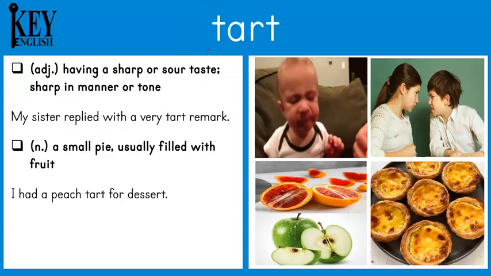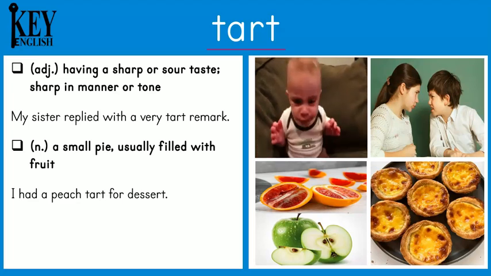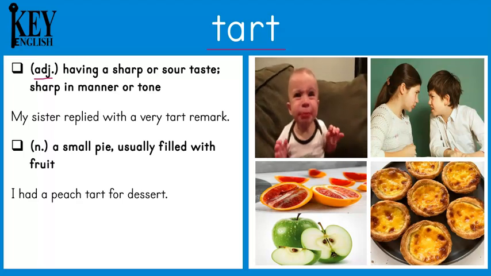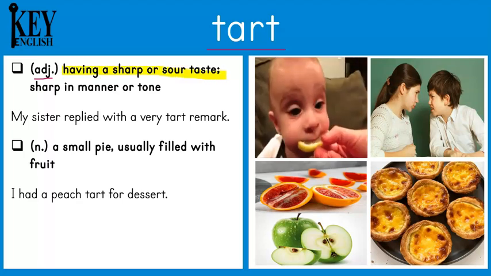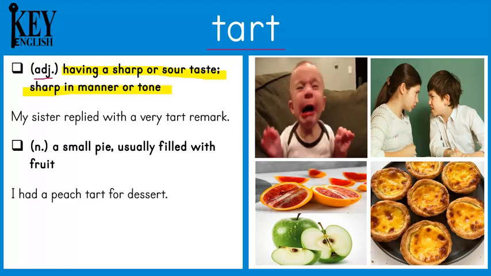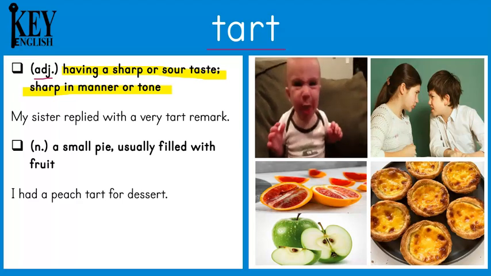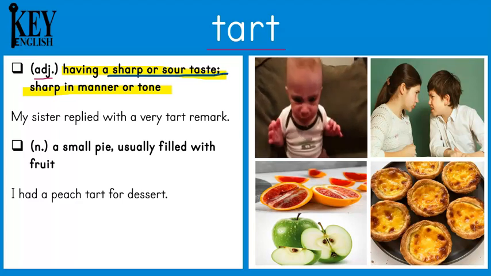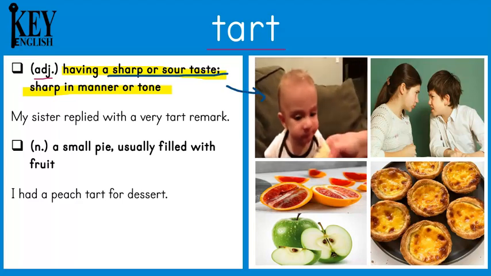The last word is tart. Tart can be an adjective or a noun. As an adjective, it means having a sharp or sour taste, sharp in manner or tone. So there's two ways we could use it. The first is anything with a sharp sour taste, such as a lemon.